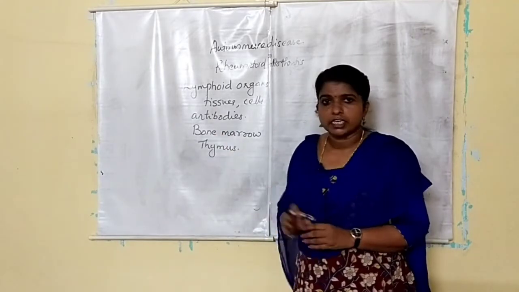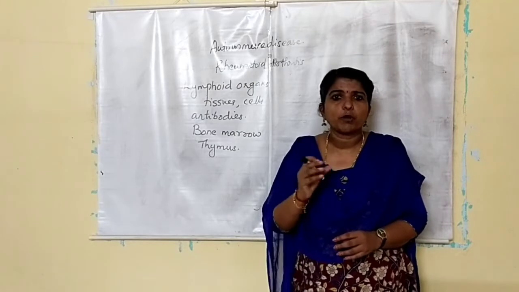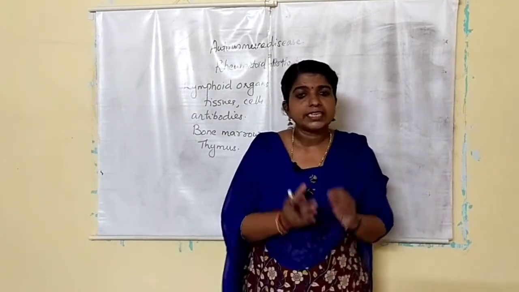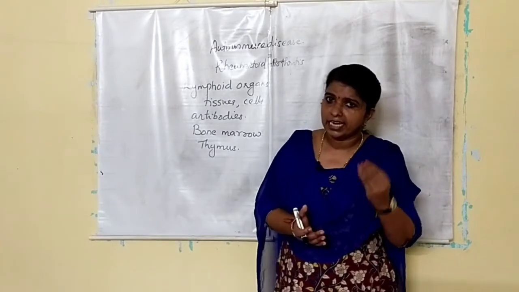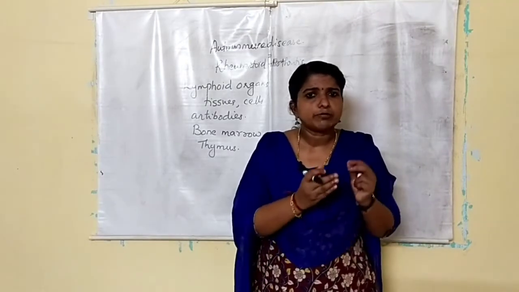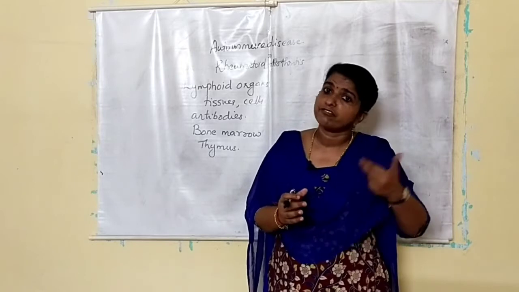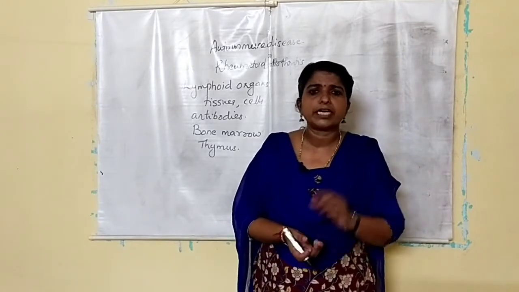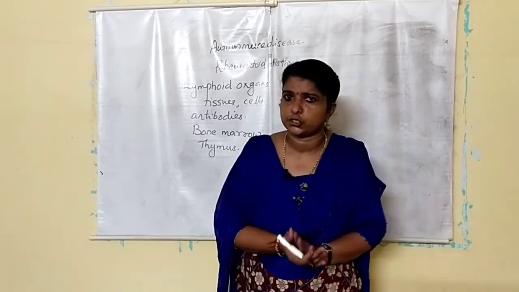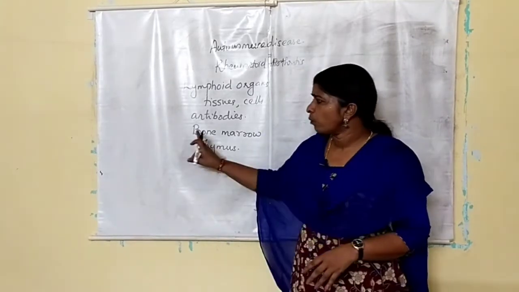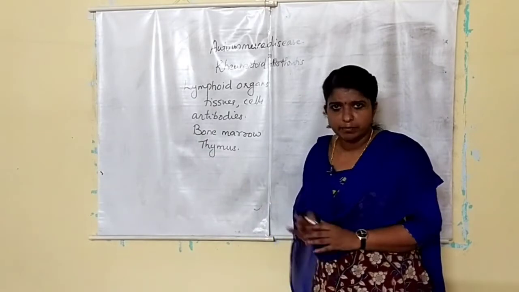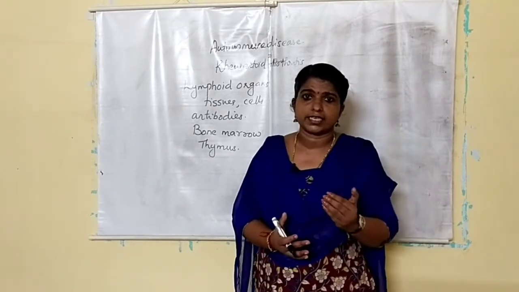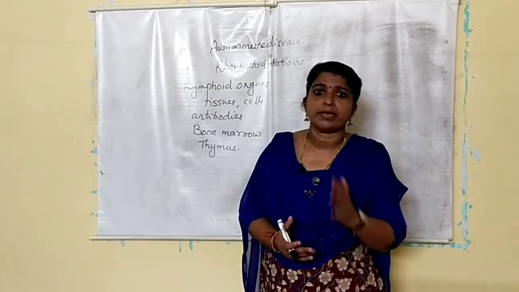The thymus is a small lobed organ located in the chest region. At birth it is very large and active, but it keeps reducing in size with age. At puberty it becomes a small fatty tissue. Both provide an environment for lymphocytes to mature.